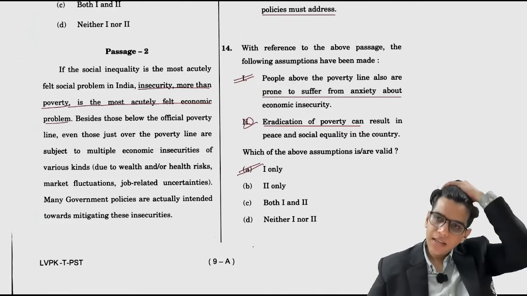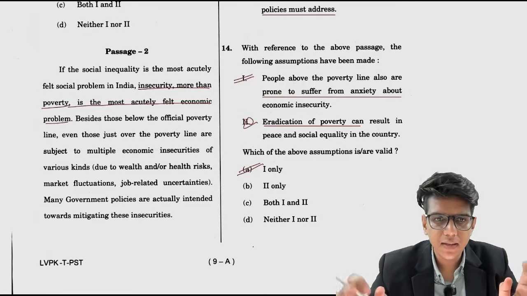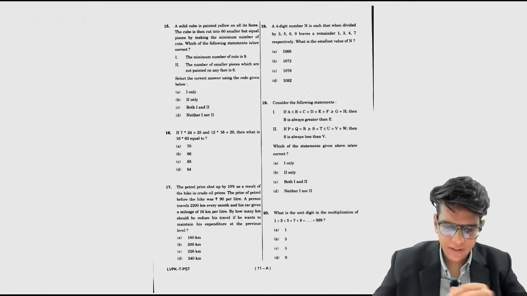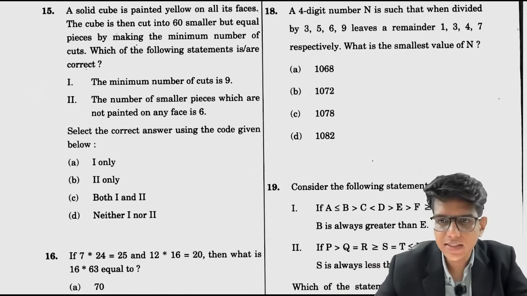Okay, there are a couple of questions jahan pe options are very tricky. Assumption ke questions hote hain basically wo. We will see when they come. Okay, abhi 14 are done. Let's start with the remaining questions. Quant ke jo hain, let's see kya hai.